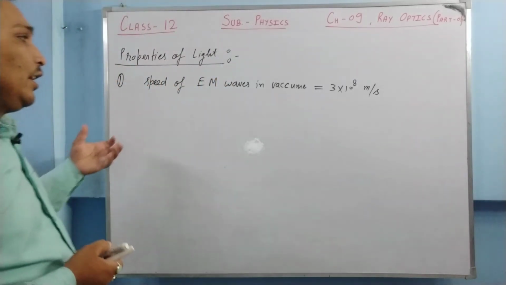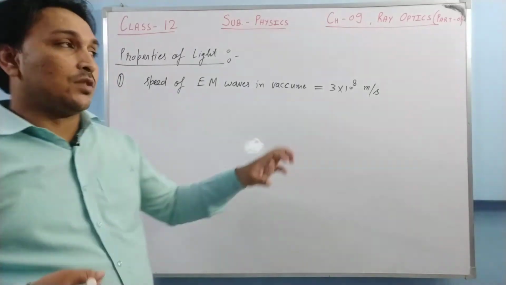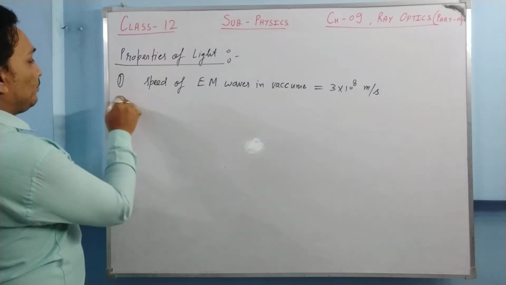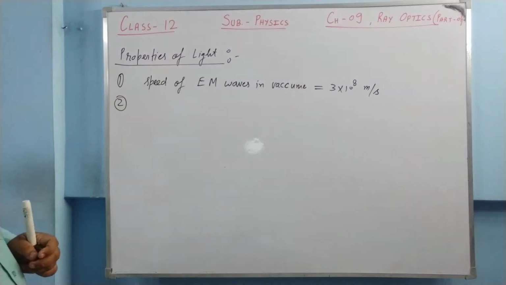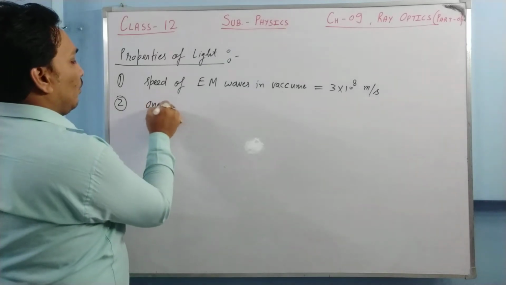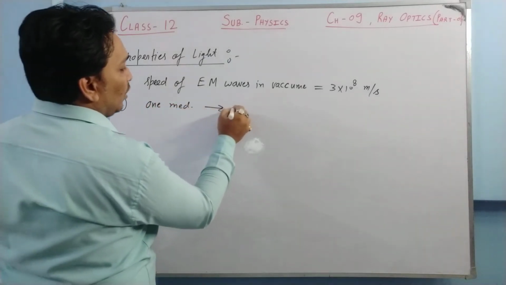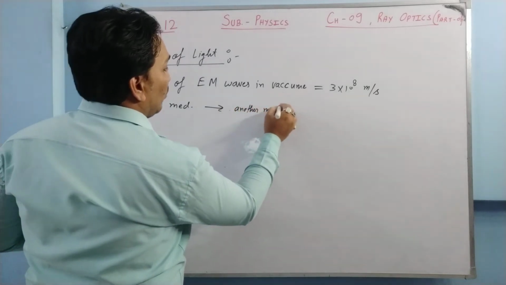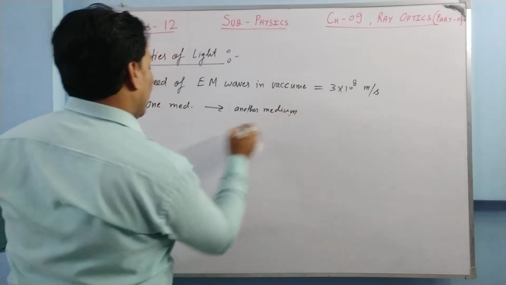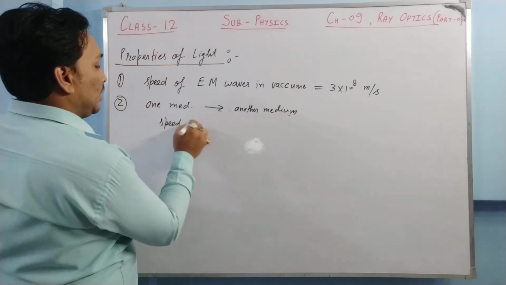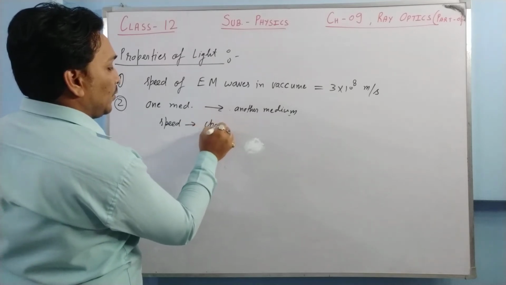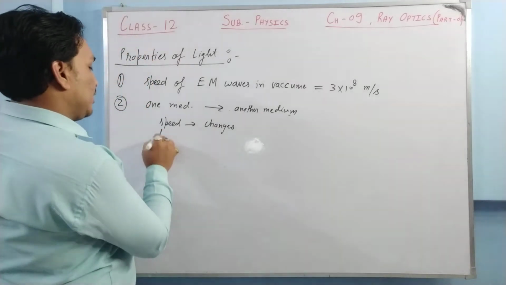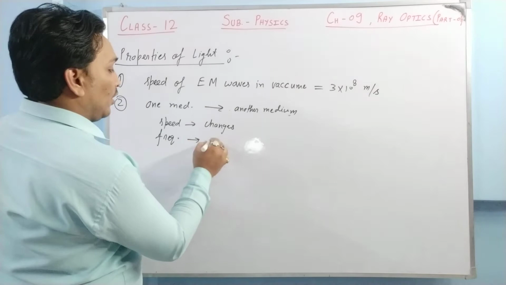So basically, light is a kind of electromagnetic wave which travels in vacuum with a speed of 3 × 10^8 meters per second. The second thing is, when light travels from one medium to another medium, what are the properties which remain the same? First of all, speed: speed changes. The speed of light is different in different mediums. Frequency remains the same.